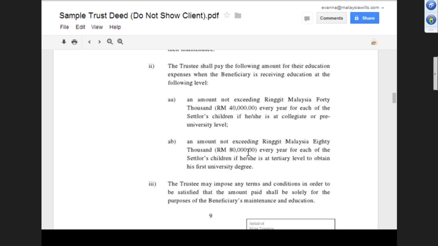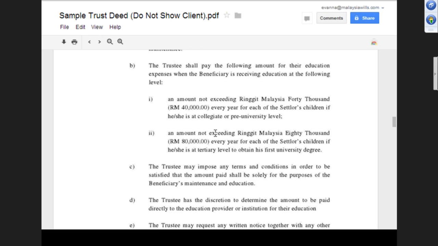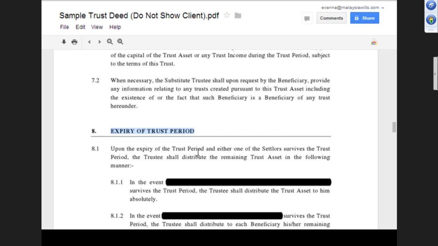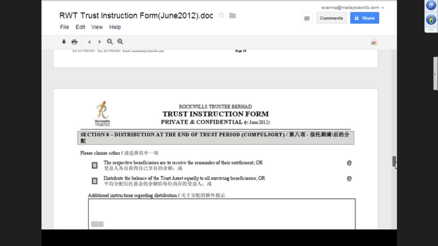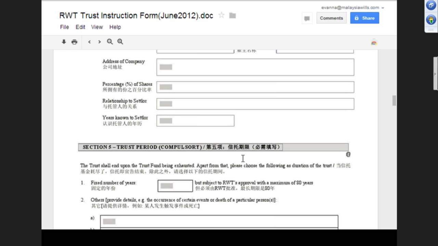Still on management, then the fixed nature of the beneficiary's interest, and expiry of the trust period, as we covered just now. I think the expiry of the trust deed is covered under trust section number 5, where we transfer. Expiry of the trust period, and then the cost, and then the future provision.